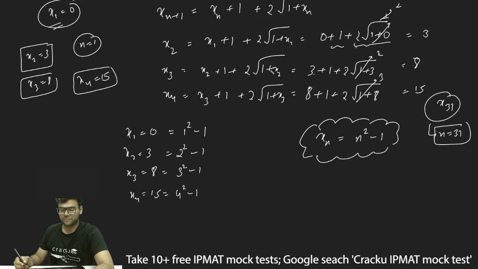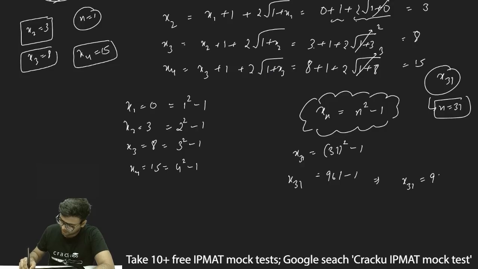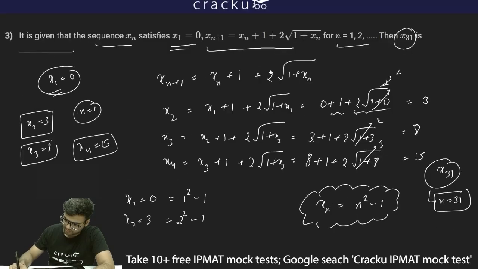We'll substitute the value of n is equal to 31, which will give x of 31 is equal to 31 square minus 1. 31 square is 961. So 961 minus 1 is x31. And thus I can write x of 31 will be equal to 960. So x31 is 960 and therefore I can say the correct value will be 960.